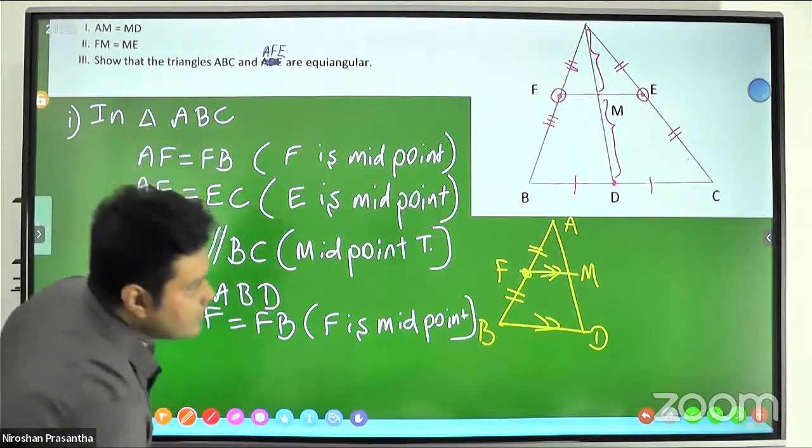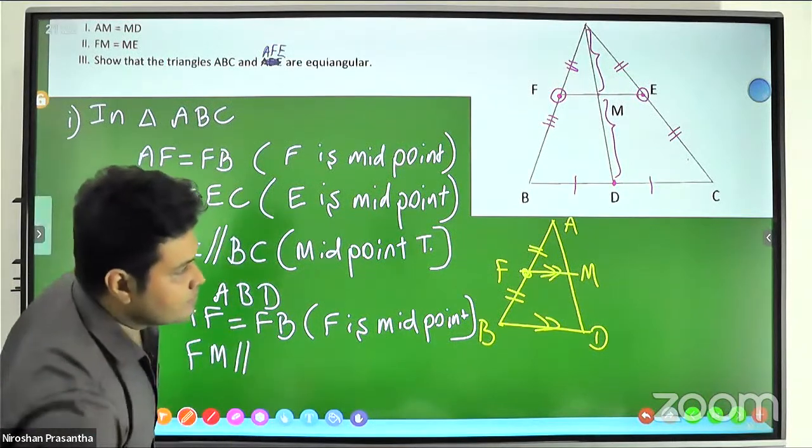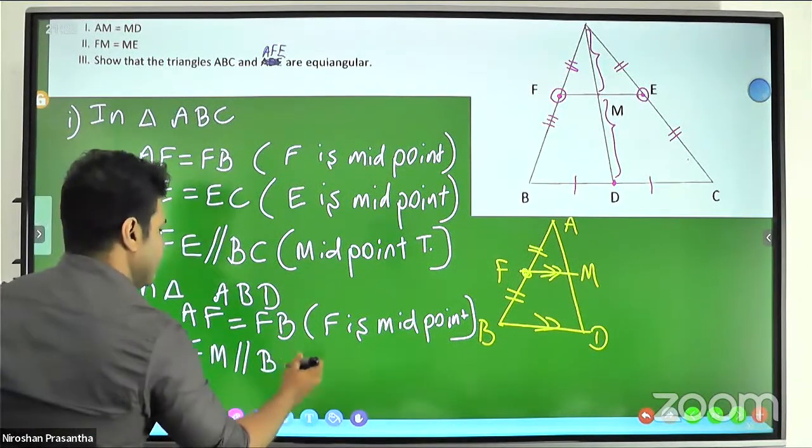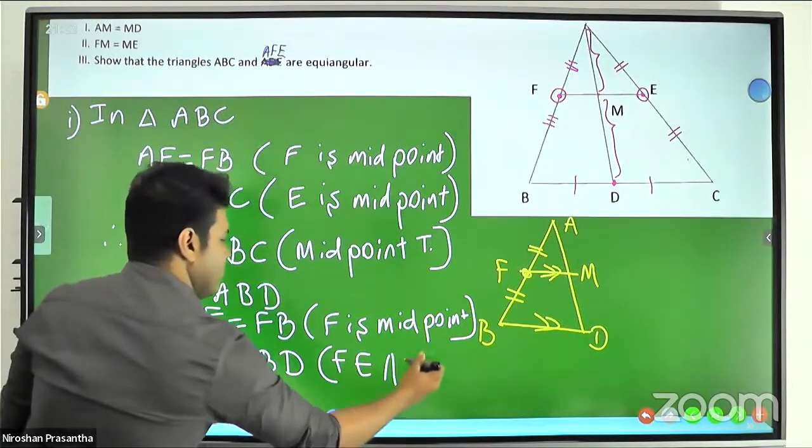And we can tell that FM is parallel to BD. The reason is that FE is parallel to BC.